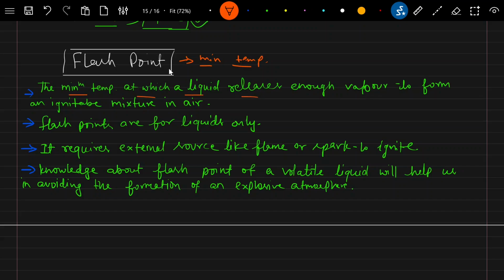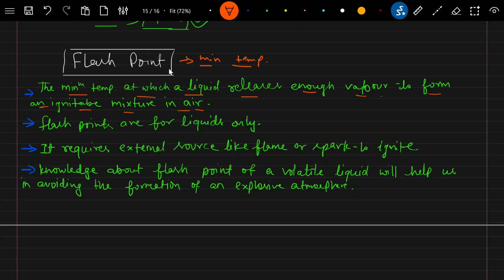The minimum temperature at which a liquid releases enough vapor to form an ignitable mixture in air. We are talking here about a liquid. At a certain temperature, a liquid releases enough vapor to form an ignitable mixture in air.